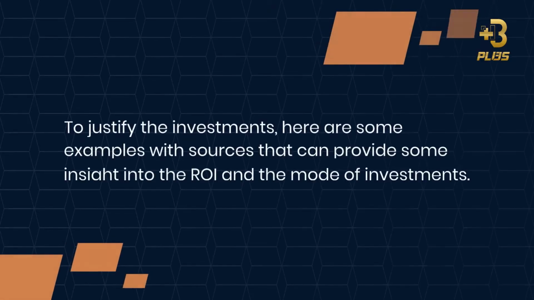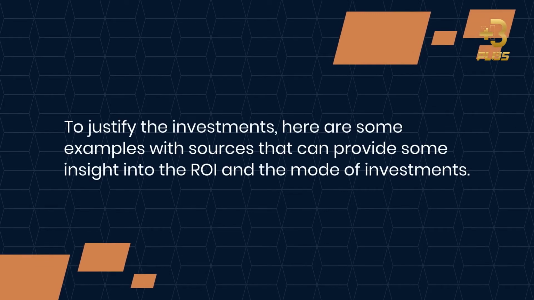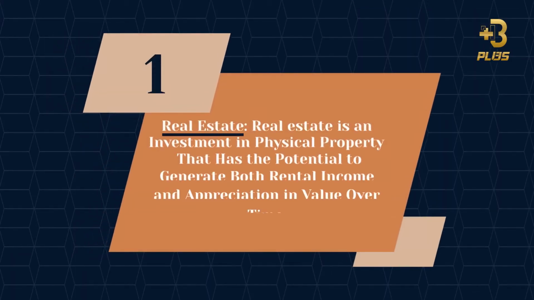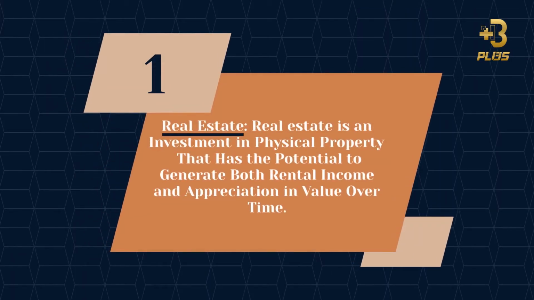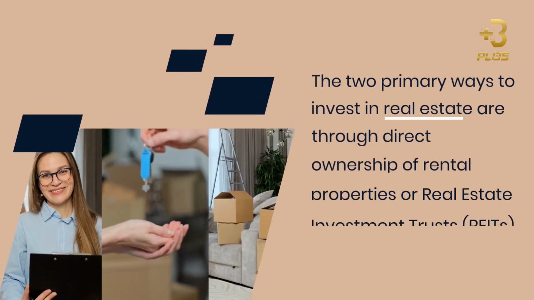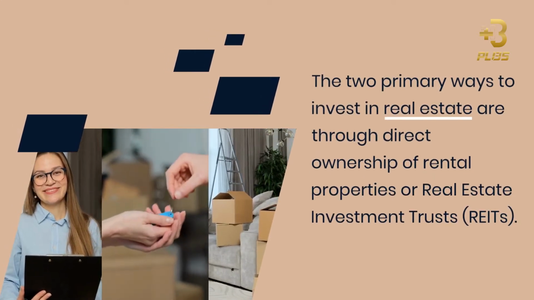To justify the investments, here are some examples with sources that can provide some insight into the ROI and the mode of investments. 1. Real estate. Real estate is an investment in physical property that has the potential to generate both rental income and appreciation in value over time. The two primary ways to invest in real estate are through direct ownership of rental properties or real estate investment trusts.